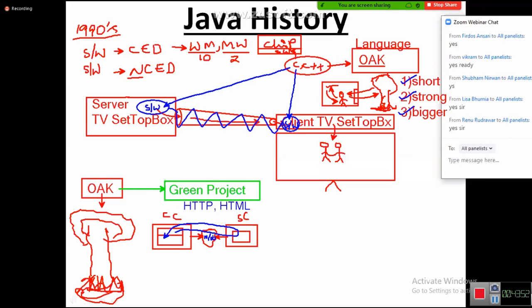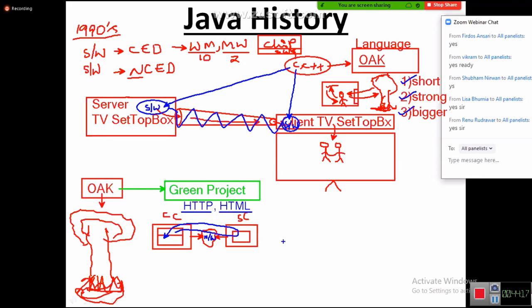Some protocols, some rules are there, traffic rules. The network traffic rules are defined by the name called what? HTTP, Hypertext Transfer Protocol. This text is called hypertext. For transferring that hypertext, some rules you have to follow. That is called Hypertext Transfer Protocol. In order to build this hypertext, we need one language. That language is what? HTML.